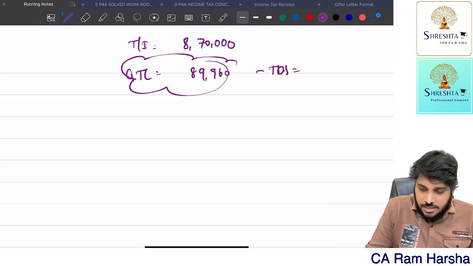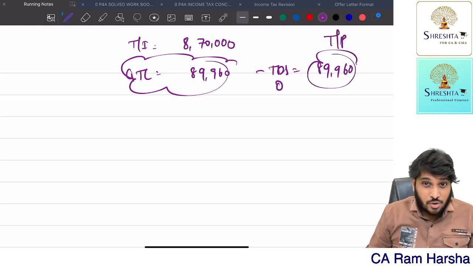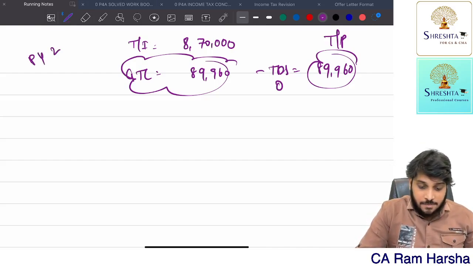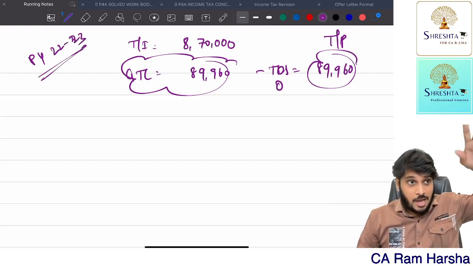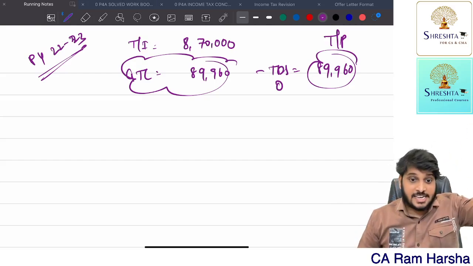Minus TDS and all is there? 0. No information is given. 89,960 is the tax payable amount. Since it is more than 10,000, advance tax should be applied. Which means the entire 89,960 he should be paying in 22-23 itself, in the previous year itself, in 4 installments.